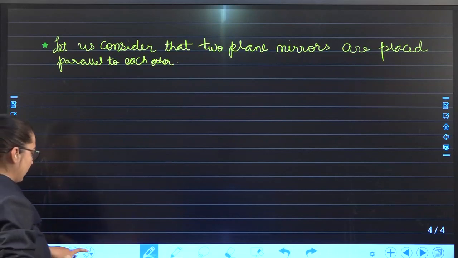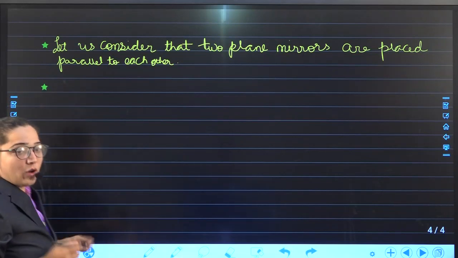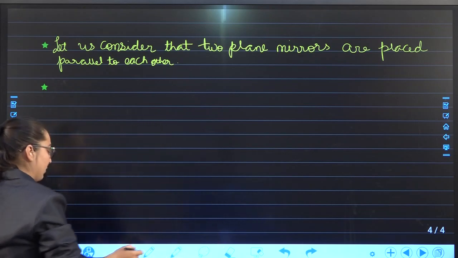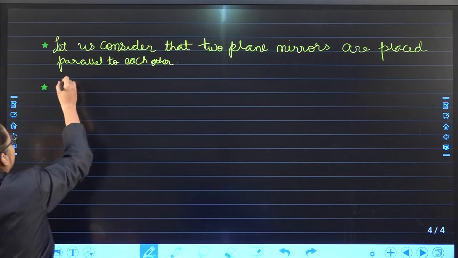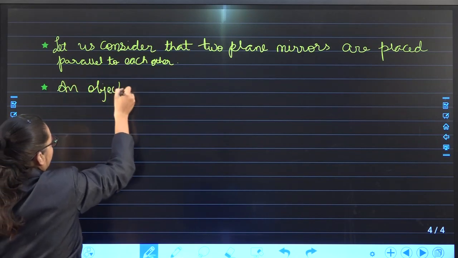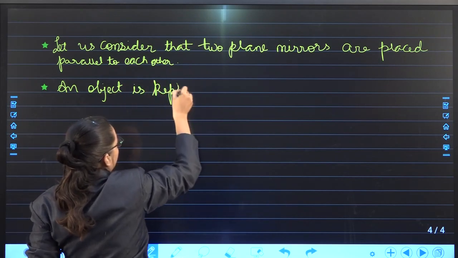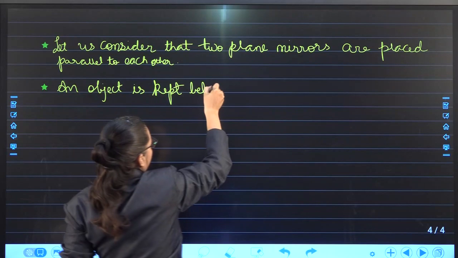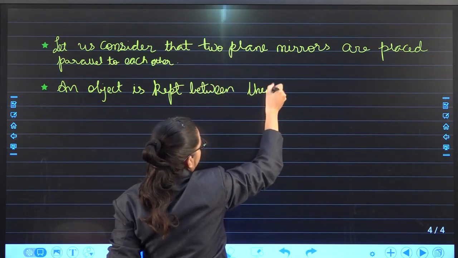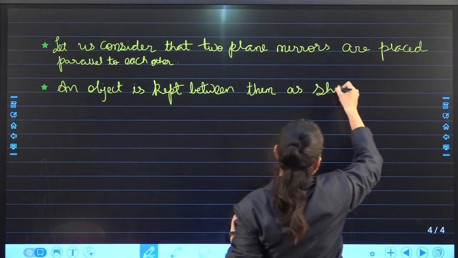Two plane mirrors are placed parallel to each other. Now an object is kept between the two plane mirrors, as shown in the figure.